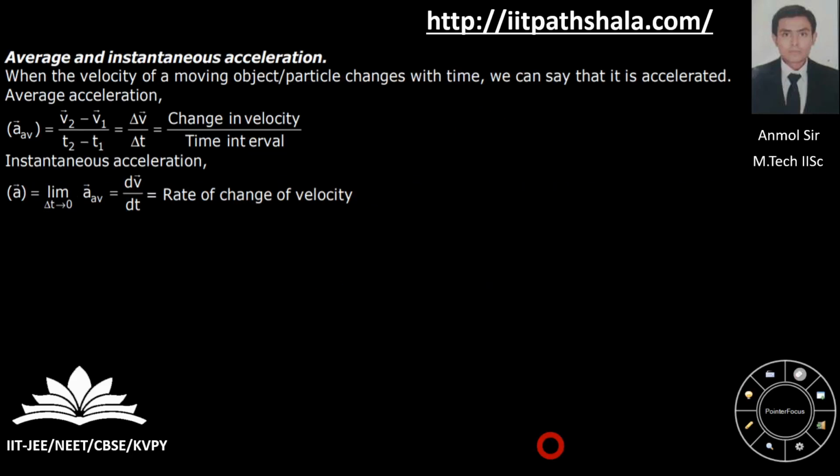Now from the previous knowledge itself, you will be knowing that average acceleration is nothing but the total change in velocity upon the total time interval, whereas in the instantaneous acceleration you are concerned with the rate of change of velocity. You are concerned with the rate itself, the derivative, the slope itself. Nothing fancy about it.